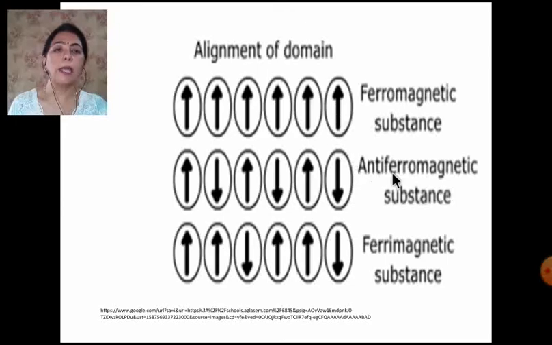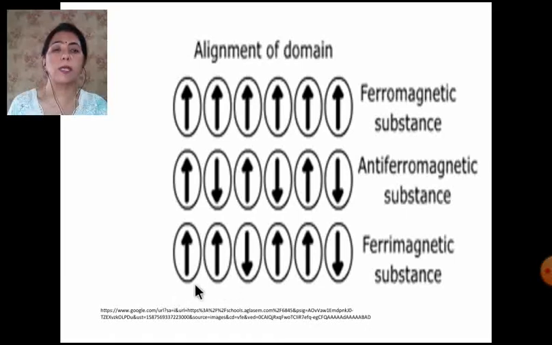In antiferromagnetic substances, you can very well see that they are in anti-parallel directions in equal number, and that will impact the properties. Just see here, three are in the upward direction and three are in the downward direction. So they are anti-parallel in equal number; then it is an antiferromagnetic substance. In the ferrimagnetic substance, they are anti-parallel but in unequal numbers.